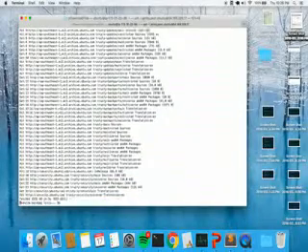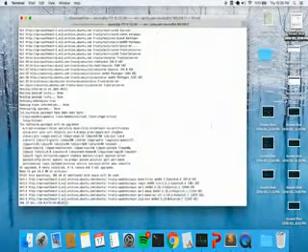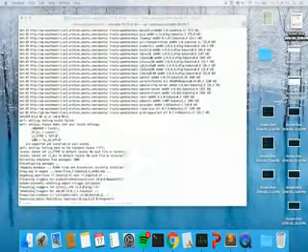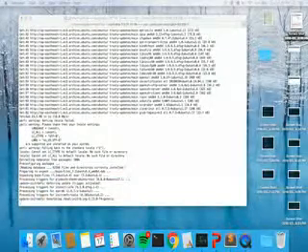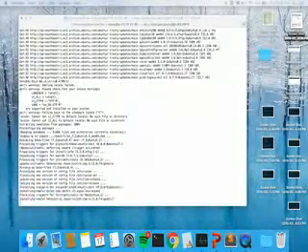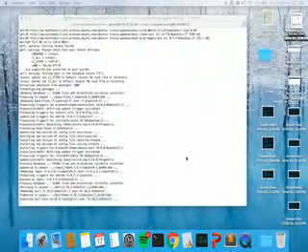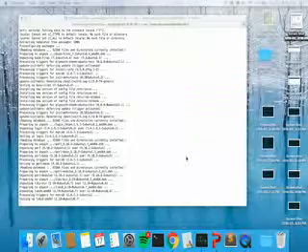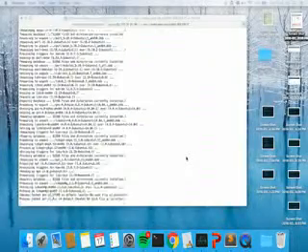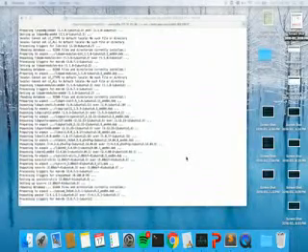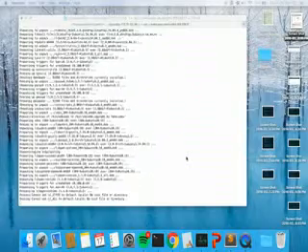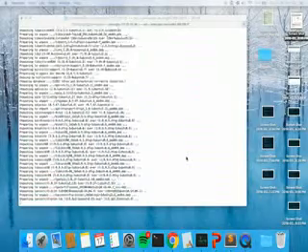It's going to take a while, and let's just wait a few more seconds for it to install. You can see there's a lot of dependencies being prepared.